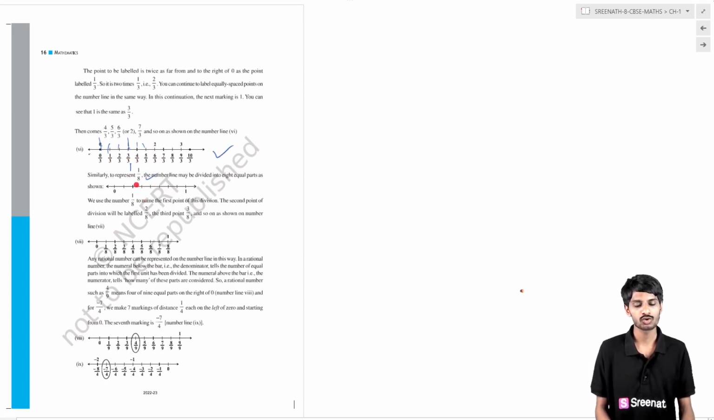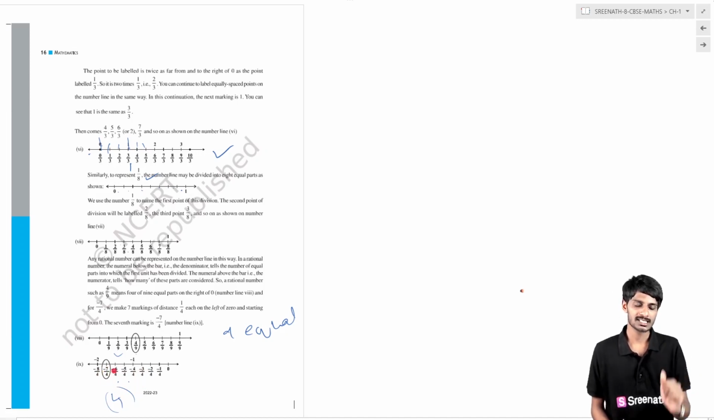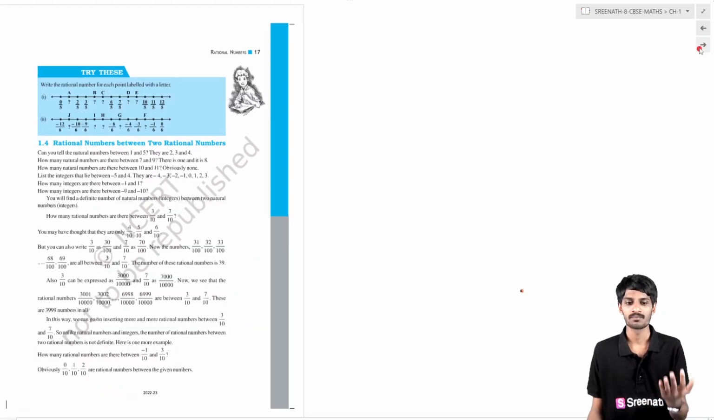If there is 1 by 8, you have to make 8 equal parts, spacing lines between 0 and 1. Like that you will observe 1 by 2, 2 by 3, 3 by 8. If you have denominator 9, you have to make 9 equal parts, and 4 by 9 represents the fourth part. In the same way, for the negative side also, if you have 4, you have to make 4 equal parts. Minus 3 by 4 represents the third part of the fourth part on the negative side, minus 7 by 4 represents the seventh part, like that. In this way you represent rational numbers on the number line.